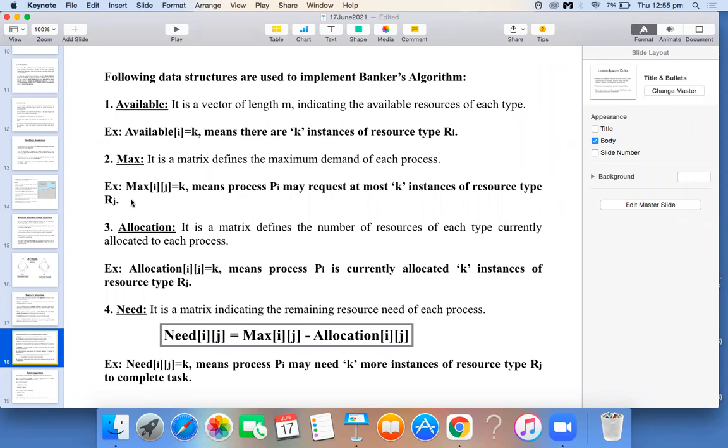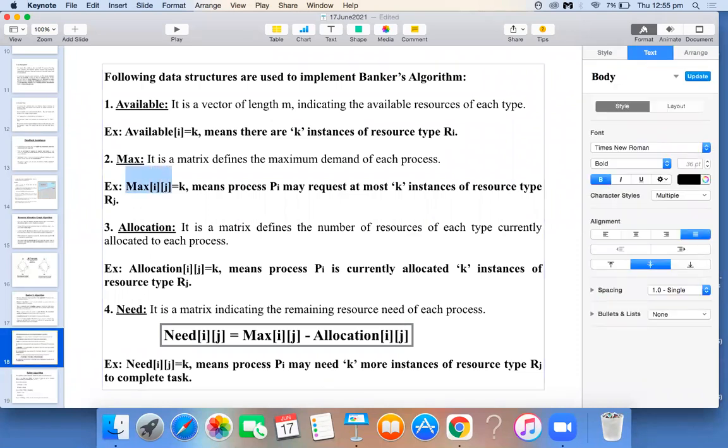This is how we write it in our problem: Max of i j is equal to k. What does this indicate? The process Pi may request at most k instances of resource Rj. That's what the highlighted part indicates.